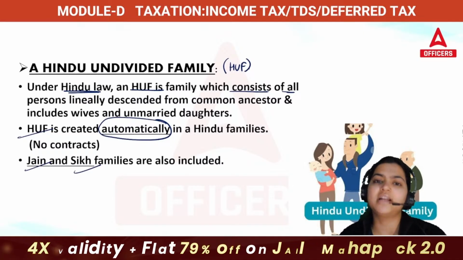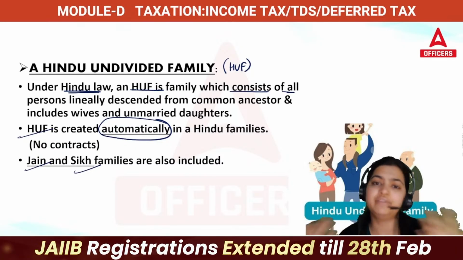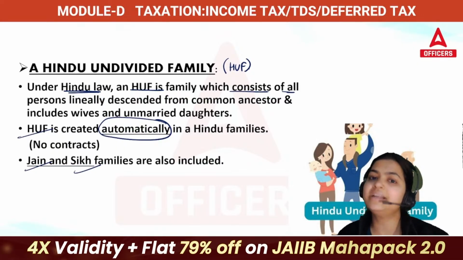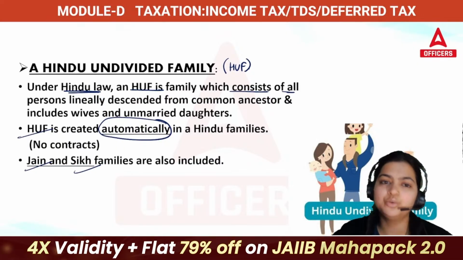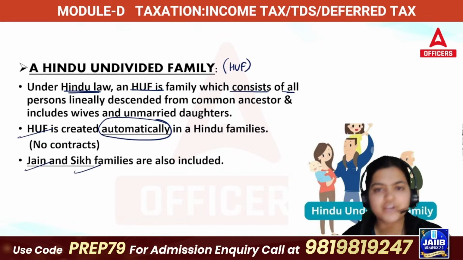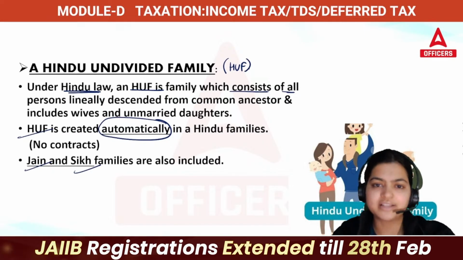So this is your second classification. First, you and me, that is individuals. After that, we talk about our family. If we have any family business, our family business will also pay tax, by the name of HUF, Hindu Undivided Family. So Hindu families are included here, and Jain families and Sikh families are included here. So this is your second type of classification.